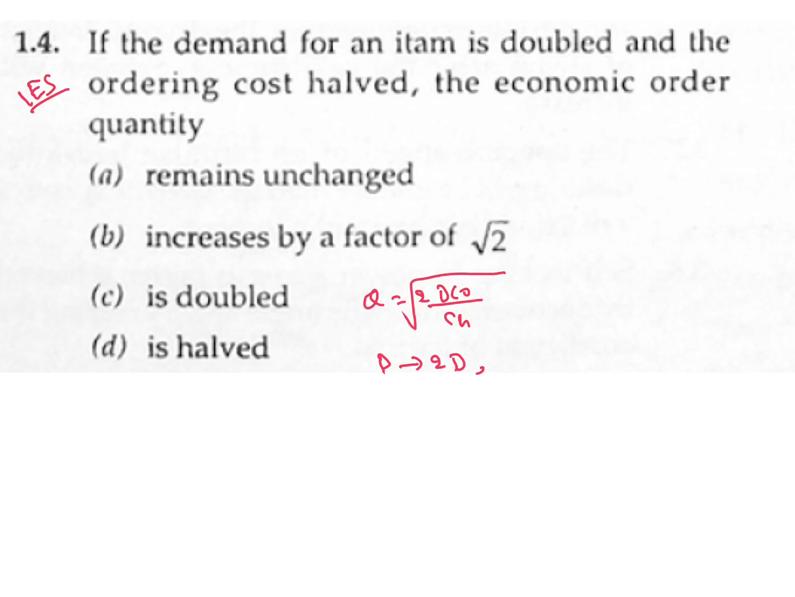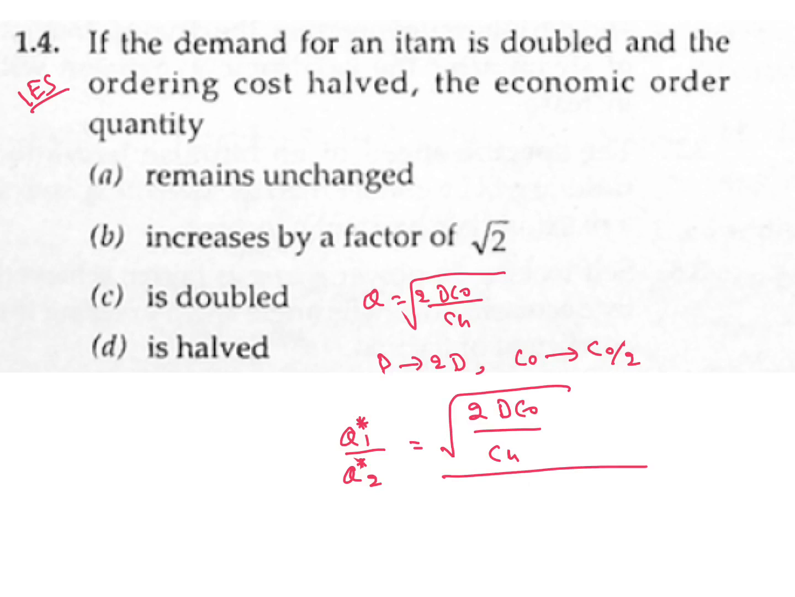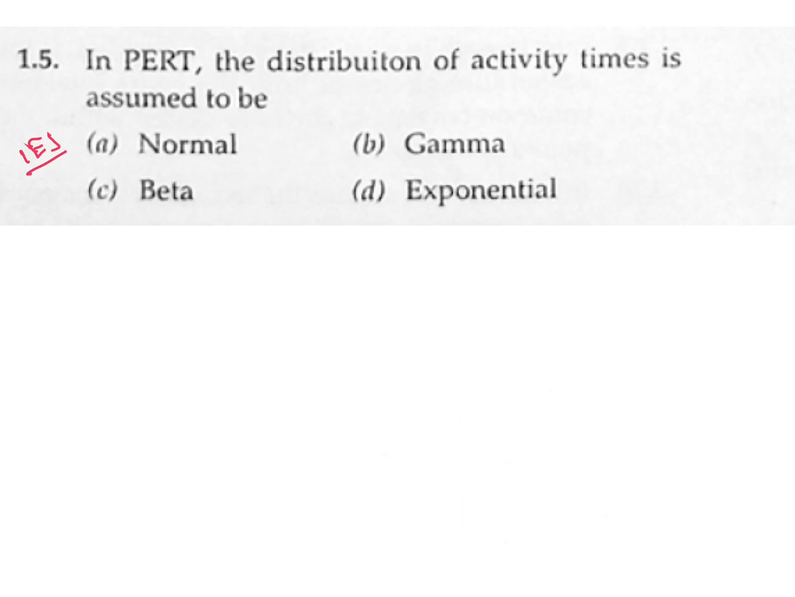So Q star 1 by, Q star second case, 2D CO by CH root over, divided by 2 into 2D, CO halves, or by CH whole root over, 2 cancel, so remains unchanged. A is the answer. In PERT, the distribution of activity times is assumed to be, this one so many times, beta distribution. C is the answer. The layout with a higher material handling effort is a dash layout.